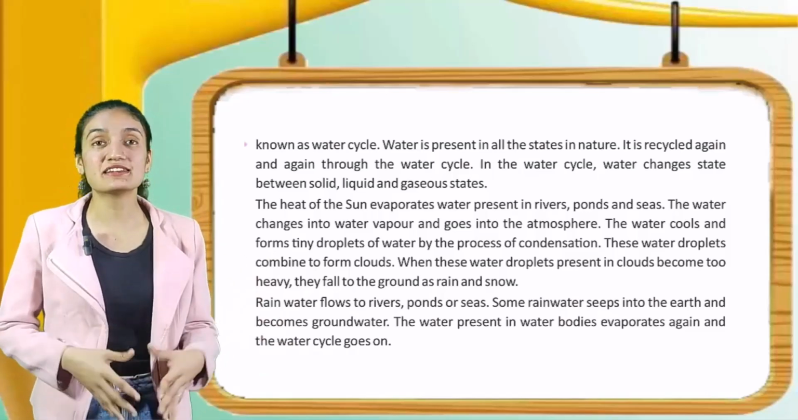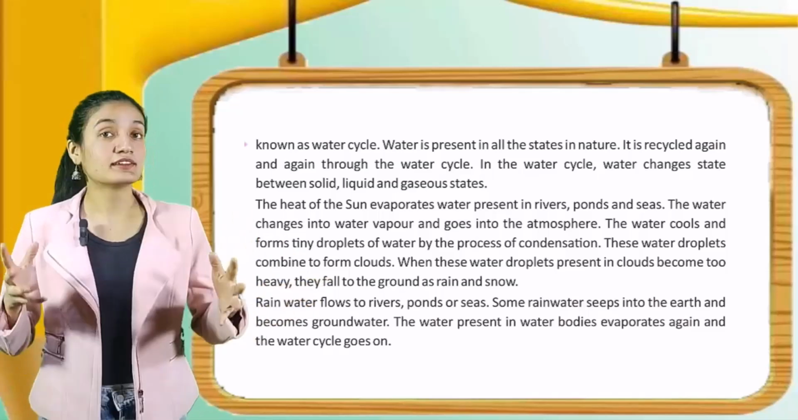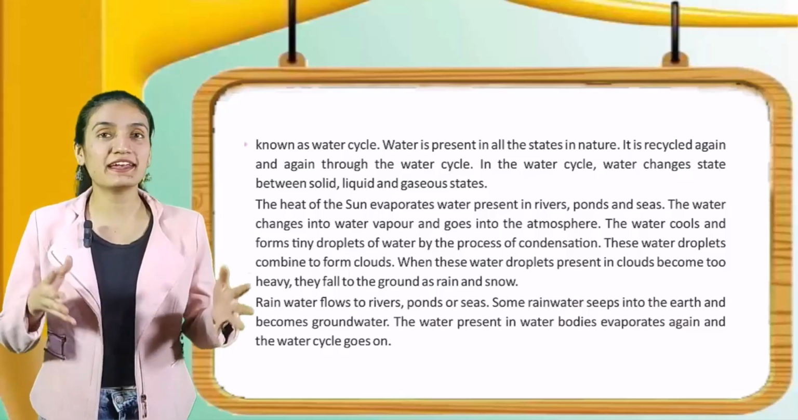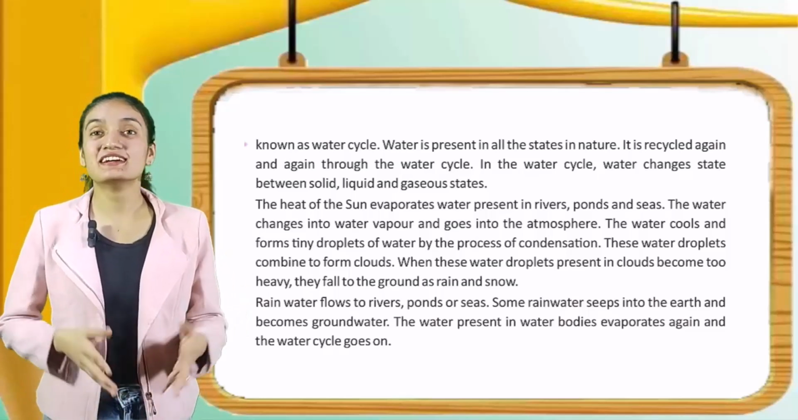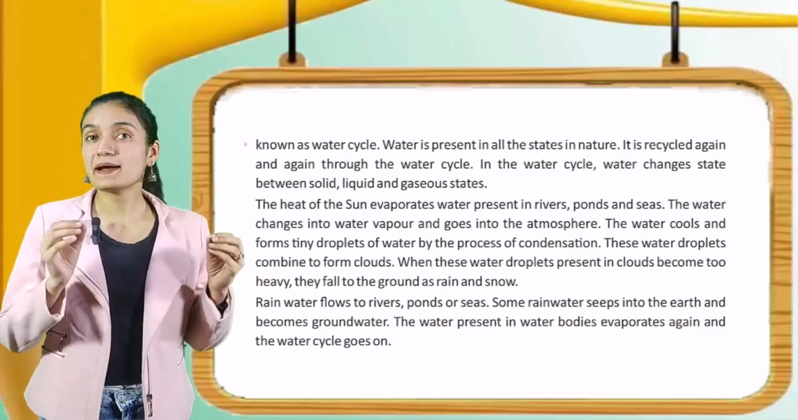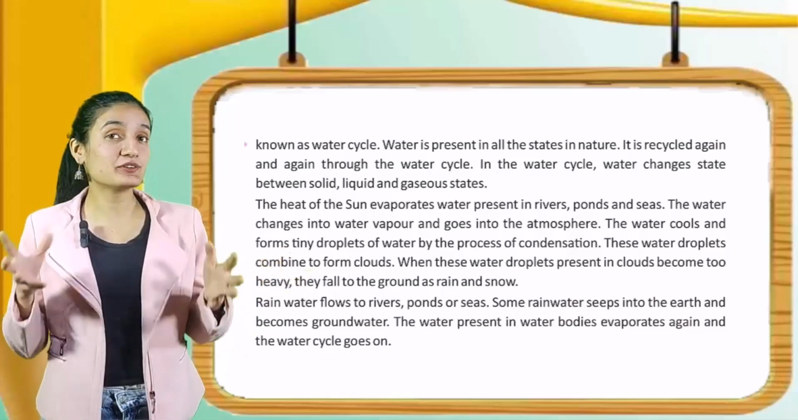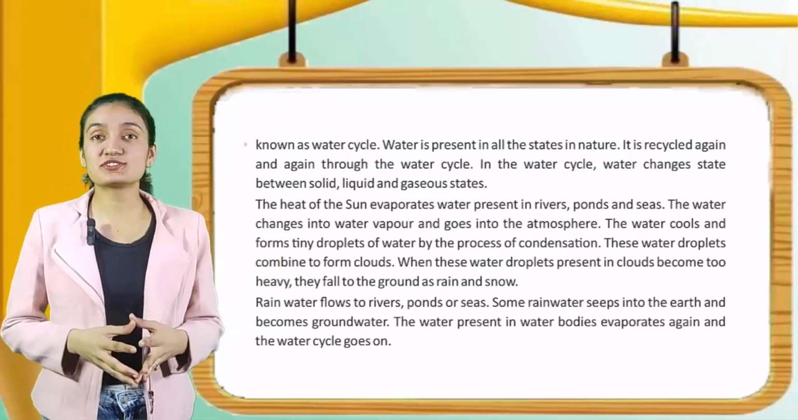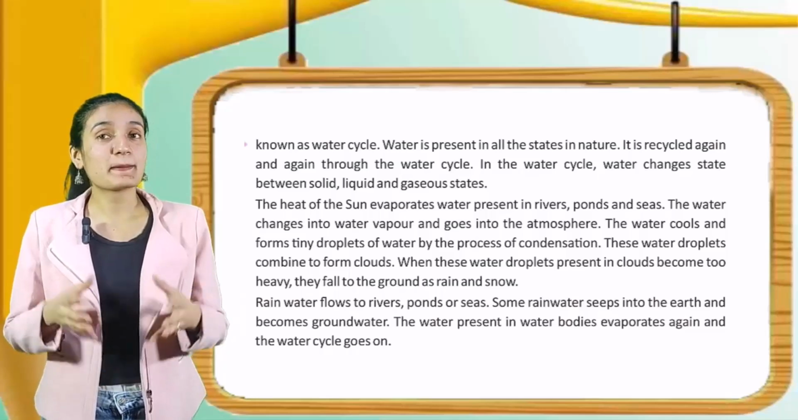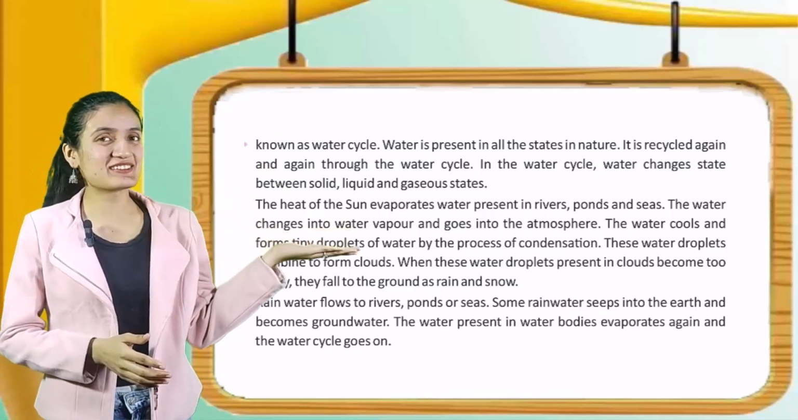The heat of the sun evaporates water present in rivers, ponds and seas. The water changes into water vapor and goes into the atmosphere. The water cools and forms tiny droplets of water by the process of condensation. These water droplets combine to form clouds. When these water droplets present in clouds become too heavy, they fall to the ground as rain and snow.